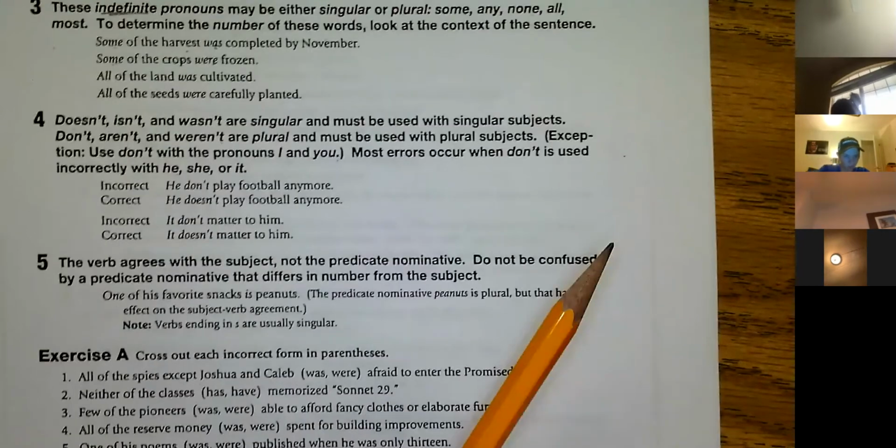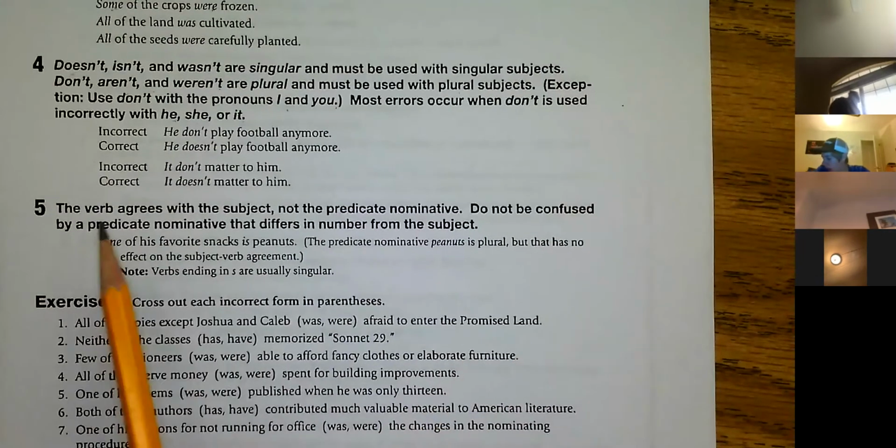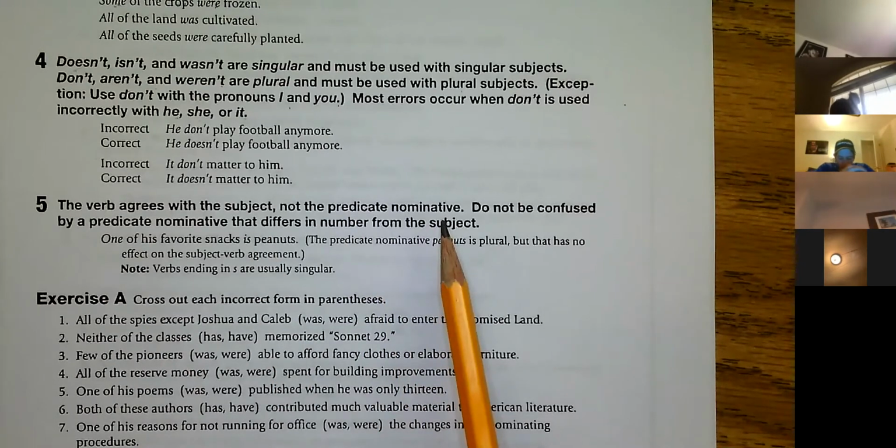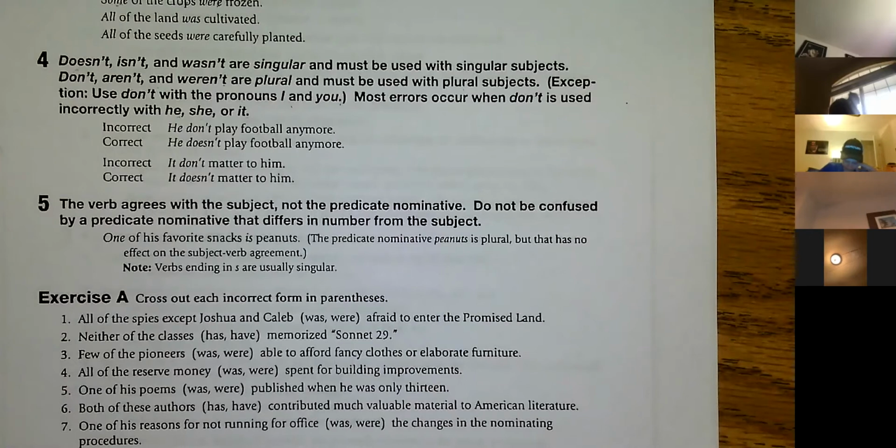Okay. And then number 5: the verb agrees with the subject, not the predicate nominative. So don't be confused. Remember, the predicate nominative is the noun that follows the linking verb and renames the subject. She was president. President is a noun that follows was and renames she. So make sure that your verb agrees with the subject and not the predicate nominative.